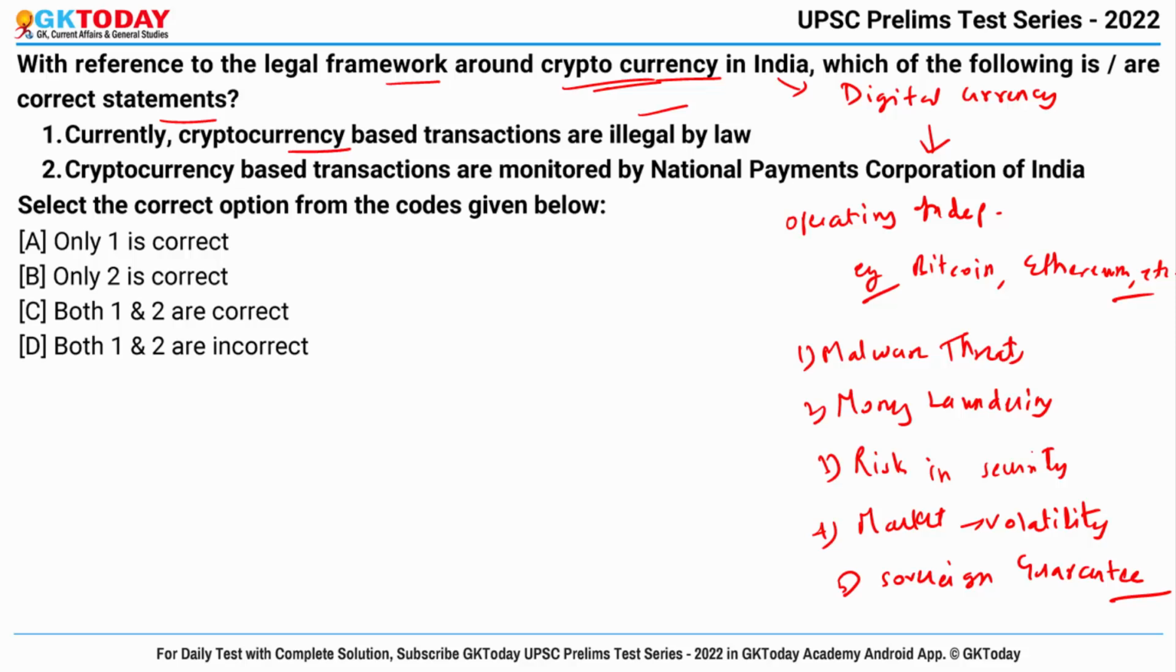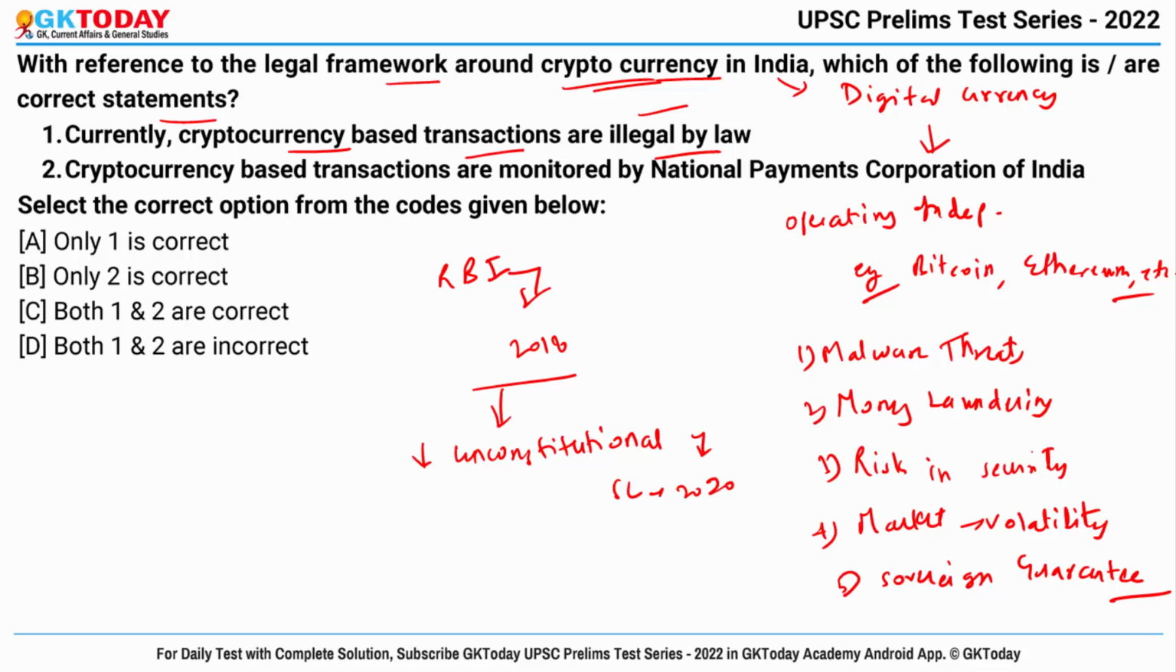Currently, cryptocurrency based transactions are illegal by law. Actually, what happened is the RBI had prohibited the banks and other entities regulated by it from supporting cryptocurrency based transactions in the year 2018. But this ban was struck down as unconstitutional by the Supreme Court in 2020, as cryptocurrency is not illegal in India but only unregulated. So it is wrong to say that it is illegal by law. Okay, so this is wrong.